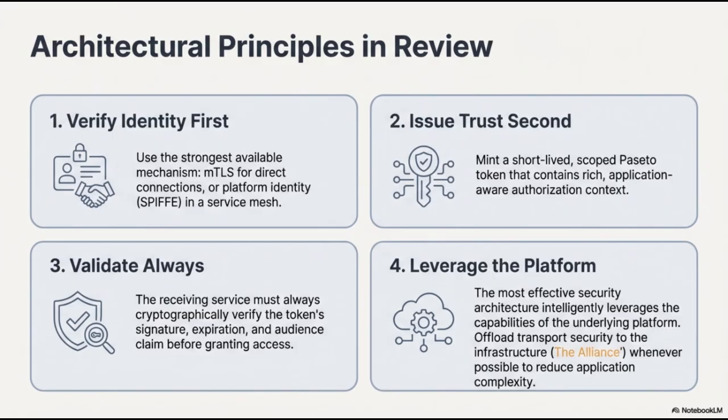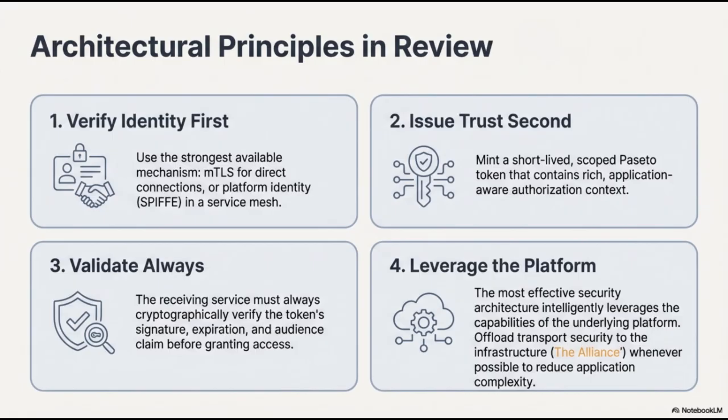Third, we ensure we validate always. The receiving service is required to cryptographically verify the token's signature, expiration, and audience claim before access is granted. Finally, we leverage the platform by intelligently utilizing the capabilities of the underlying infrastructure. By offloading transport security to the platform, such as through the Alliance, we significantly reduce application complexity while maintaining a robust security architecture.